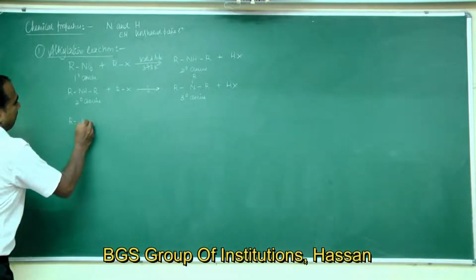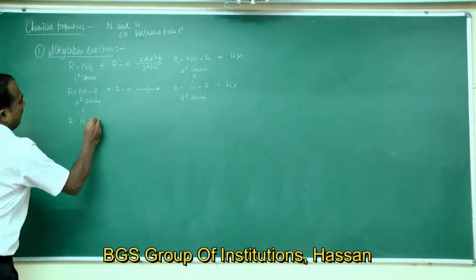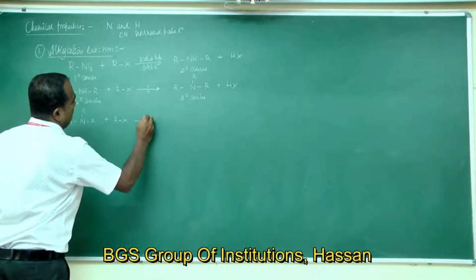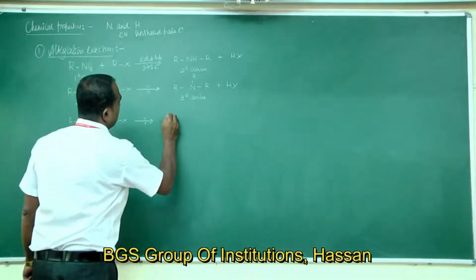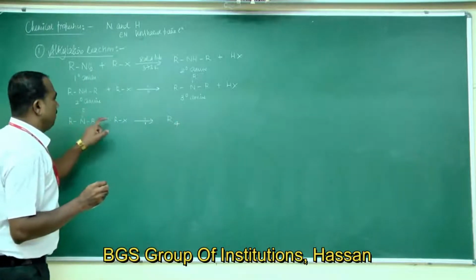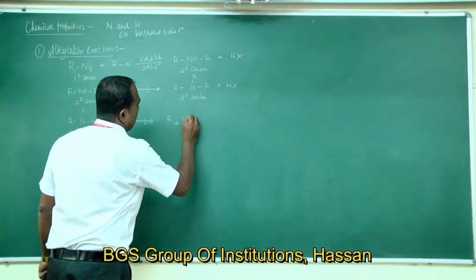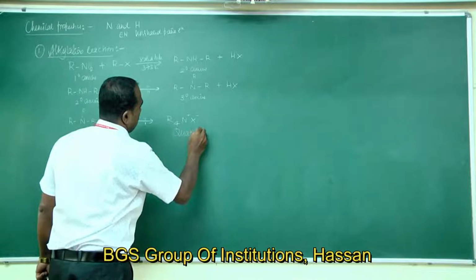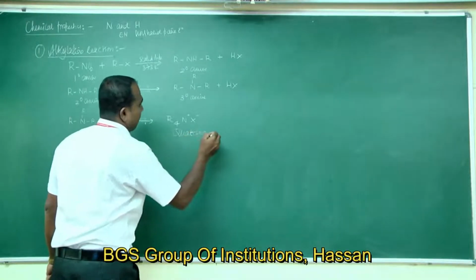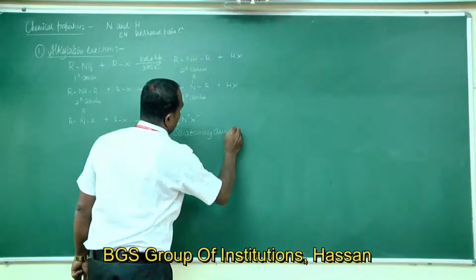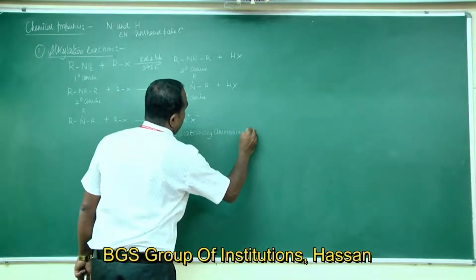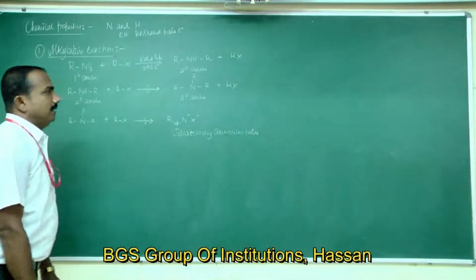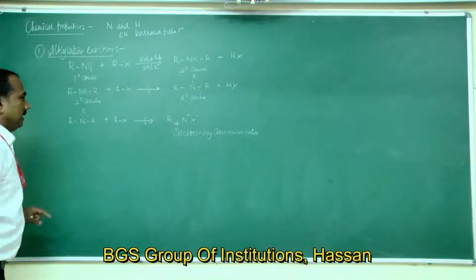The tertiary amine R3N further reacts with alkyl halide to give R4N+ X-. This is quaternary ammonium halide, or quaternary ammonium salts. So this is alkylation reaction.